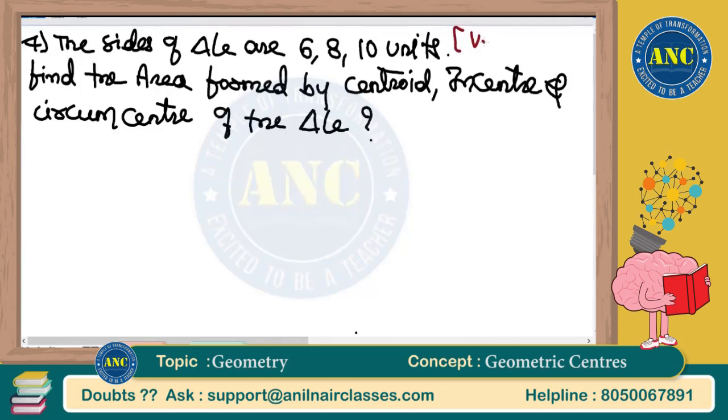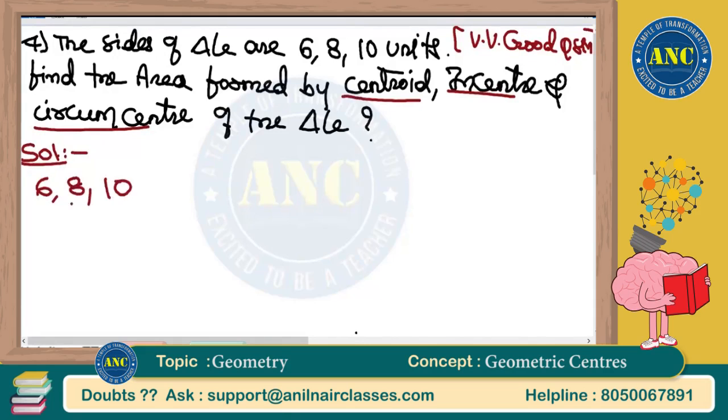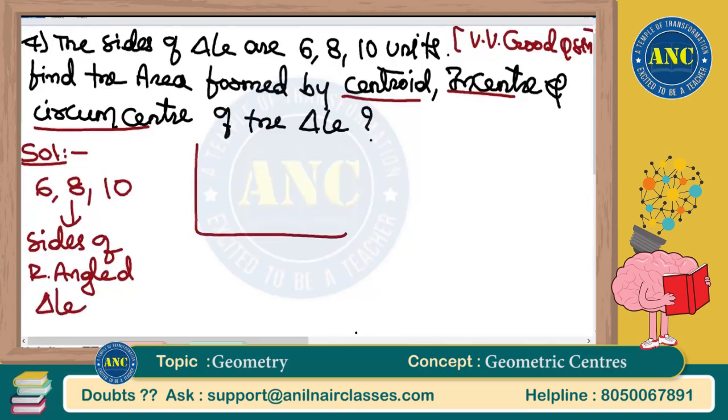Very, very good question, sir. The sides of a triangle are 6, 8, 10. Find the area formed by centroid, incenter and circumcenter. First thing, 6, 8, 10 are nothing but the sides of a right angled triangle. So this is 6, this is 8 and this is 10.